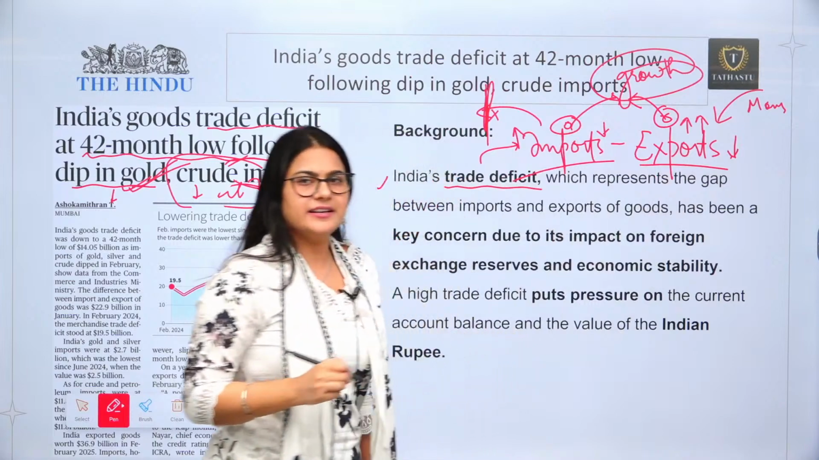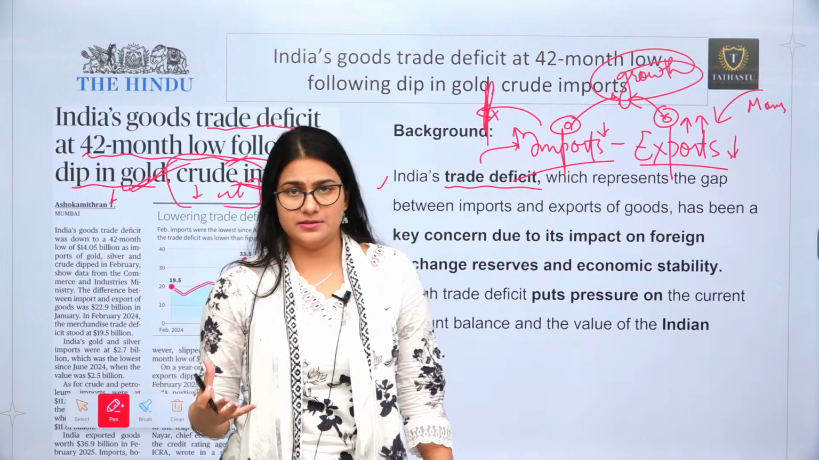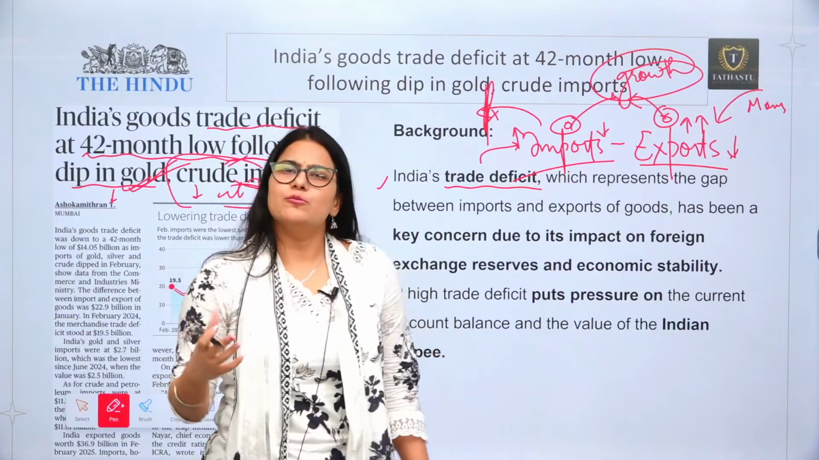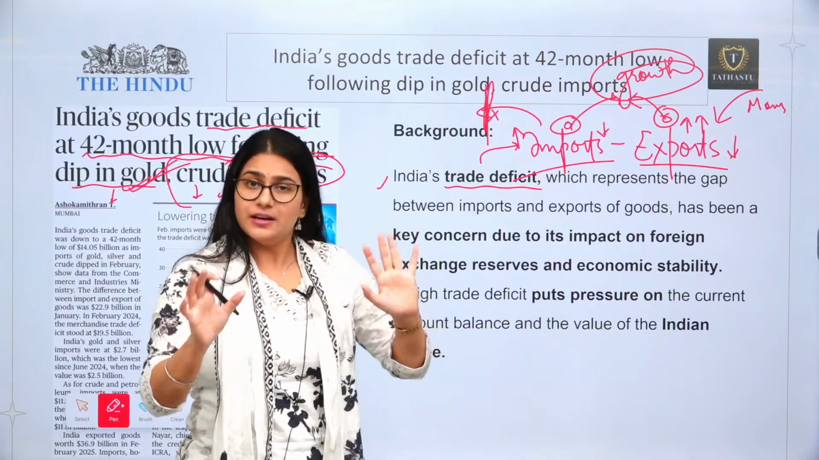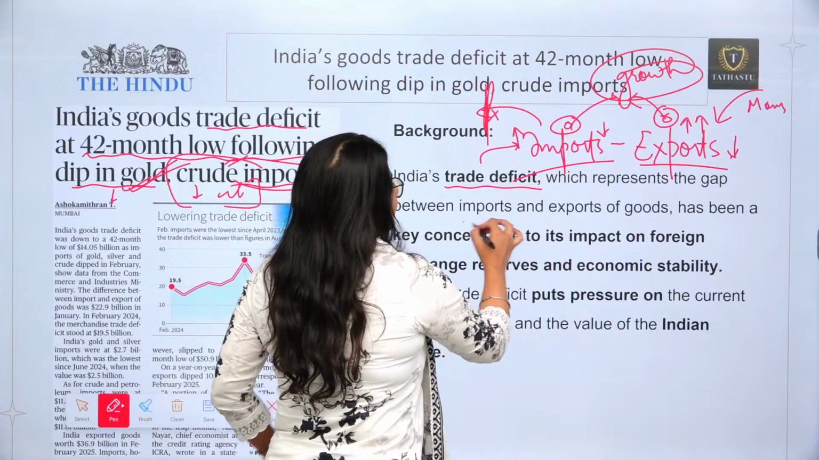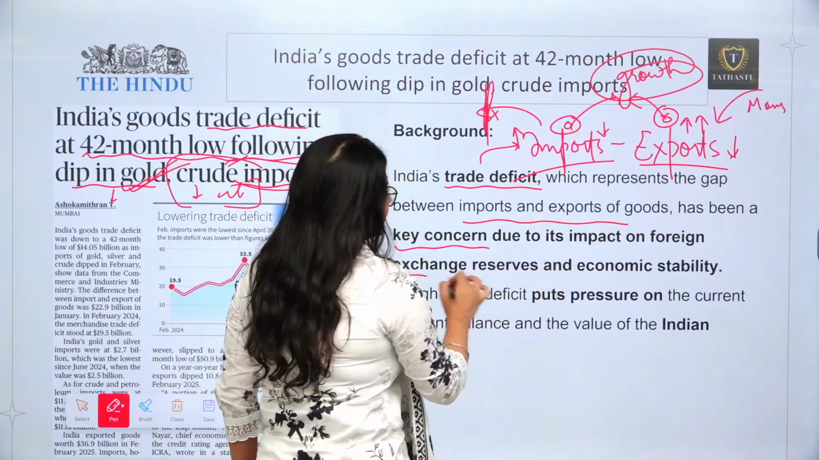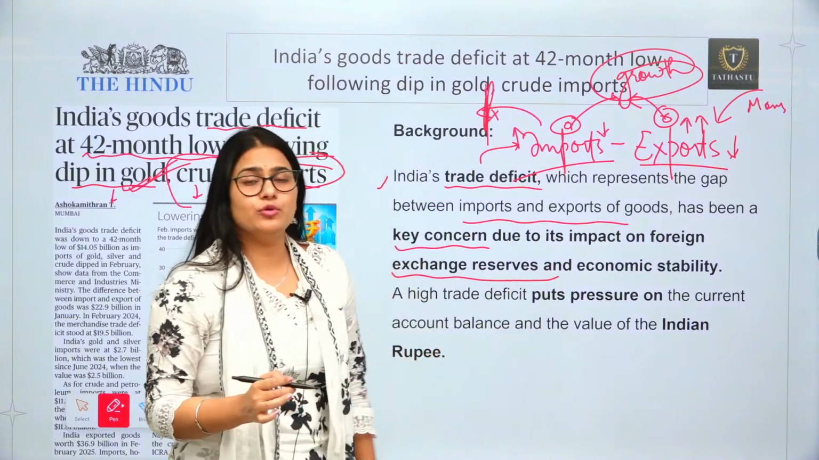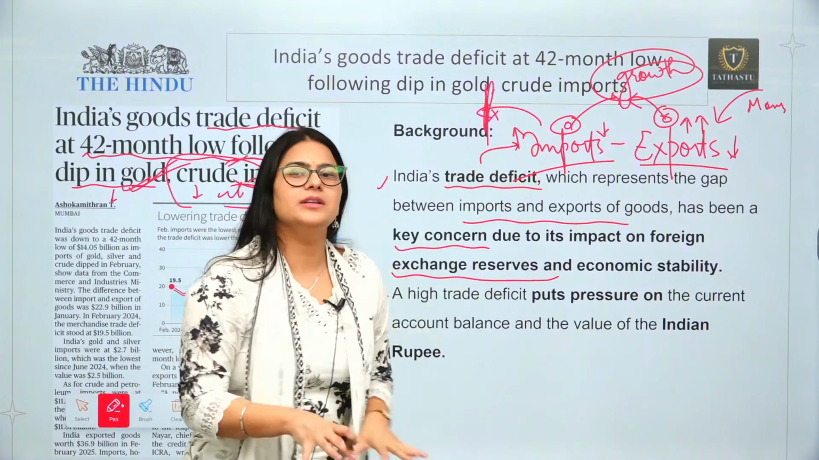But India as a country is always in a trade deficit. We are not in a trade surplus. Developing countries are mostly in a trade deficit. But the good news is that the trade deficit hasn't become zero. It has reduced. The gap between imports and exports has been a key concern due to its impact on foreign exchange reserves. Why is the trade deficit important? Because if the trade deficit is less, it means we have more money in our country.